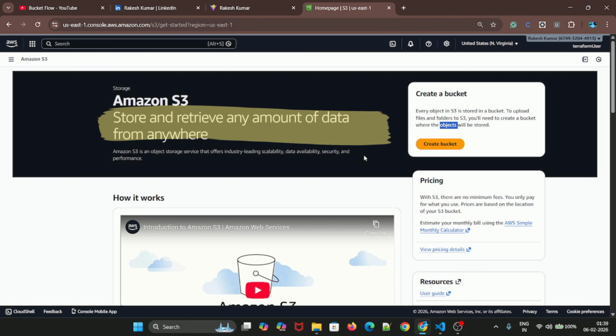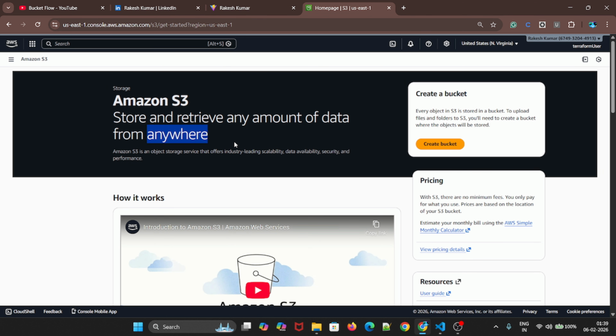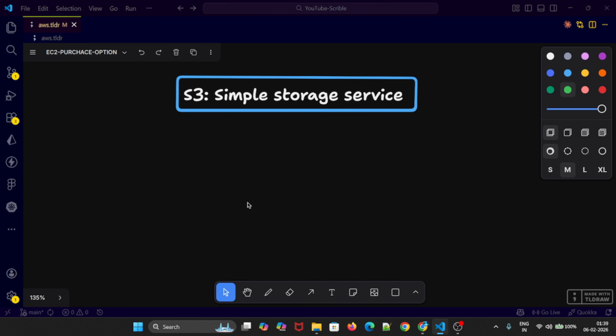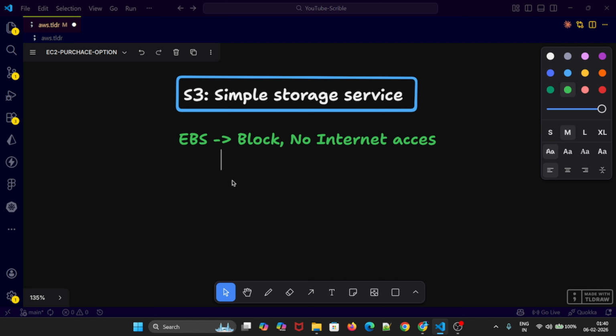And if I compare, we have previously learned EBS. Let me show you. S3 is a simple storage service, and previously I have explained about EBS. So what is the difference between EBS and S3? EBS is block storage, and you can't access it via the internet, so you can say no internet access. But the thing is, with EBS you can attach it to EC2.